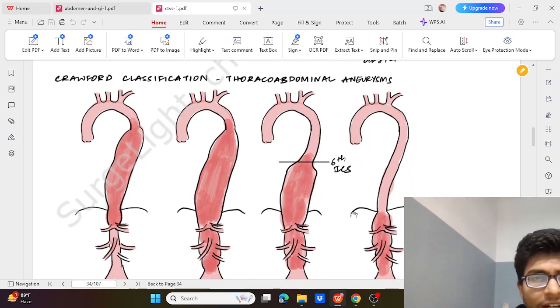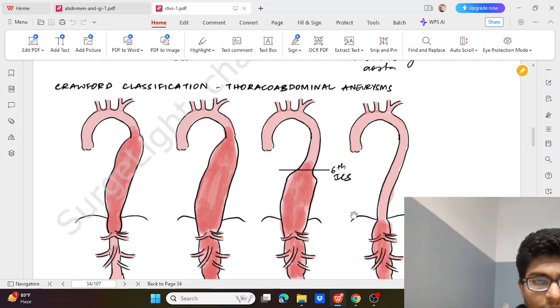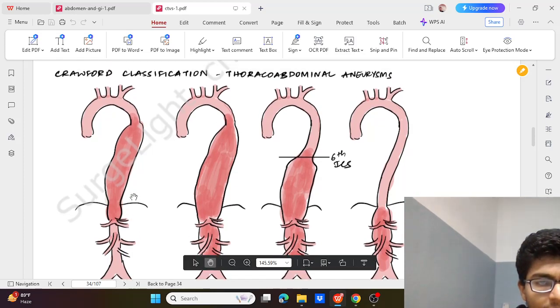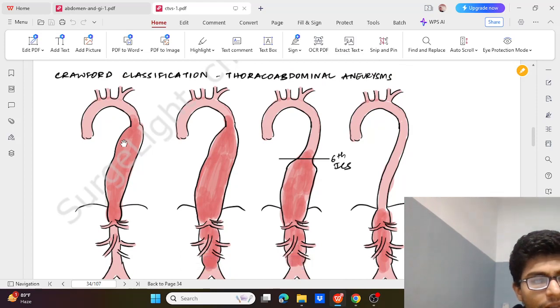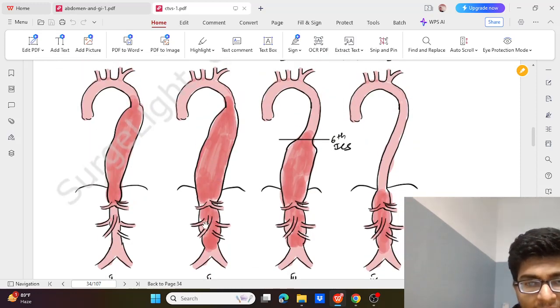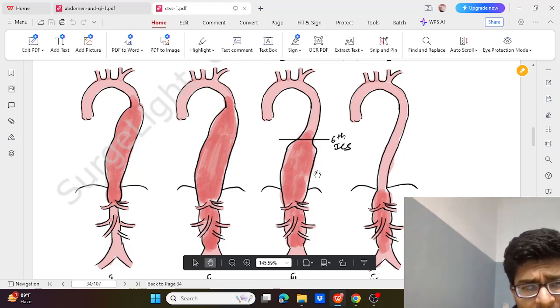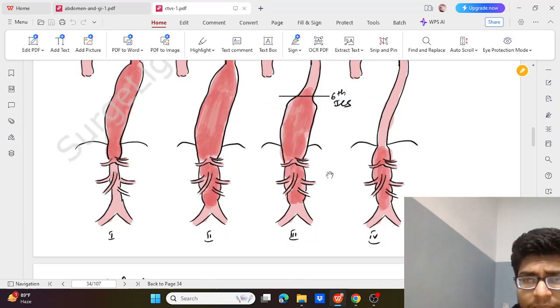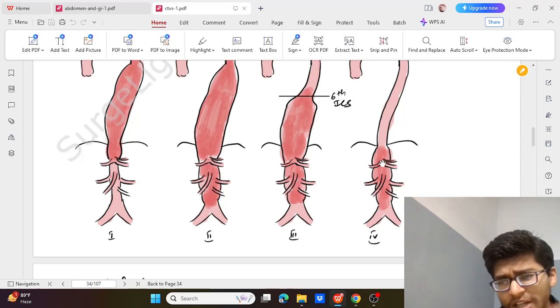Then we have the Crawford classification of thoracoabdominal aneurysm, which involves both thorax and abdomen, wherein in type 1 there is a descending thoracic aortic aneurysm extending up to just below the diaphragm. In type 2, it is thoracic and abdominal. In type 3, it is thoracic and abdominal but starts below the level of the 6th intercostal space, and in type 4, it is below the diaphragm but involves a long segment of the abdominal aorta.